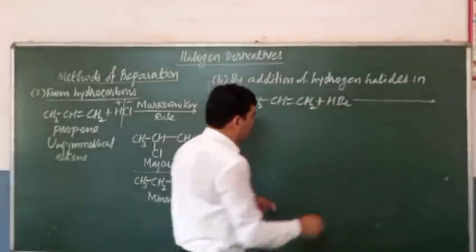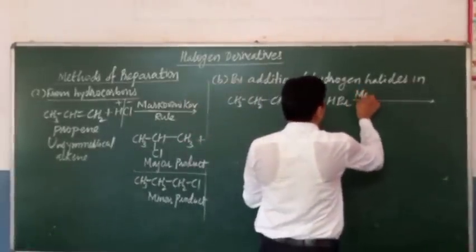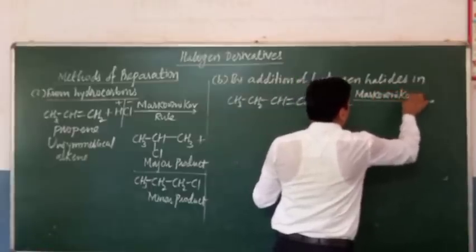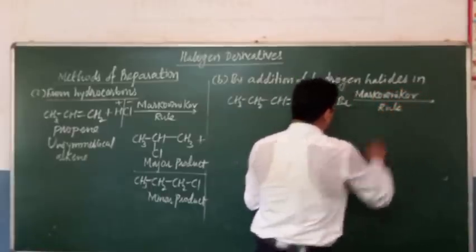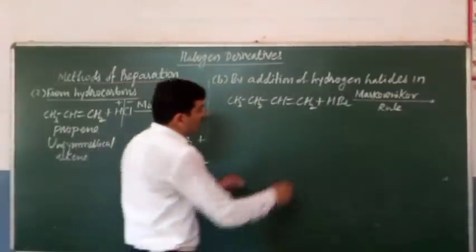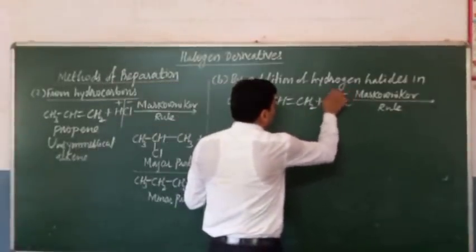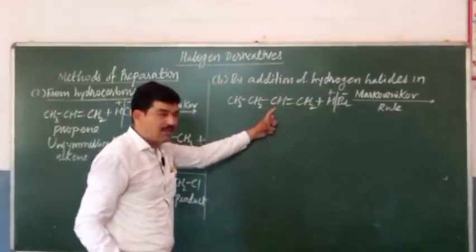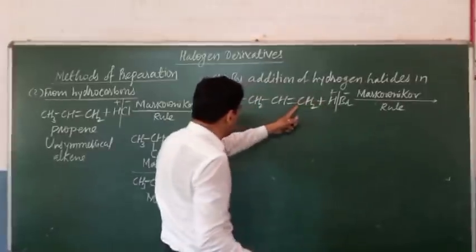HBr is unsymmetrical reagent. Here the Markovnikov rule is obeyed. According to this rule, the addition will occur. The negative part of this reagent, that is the Br, will combine with the carbon atom having the less number of hydrogen atoms, and the hydrogen will combine with the other carbon atom.